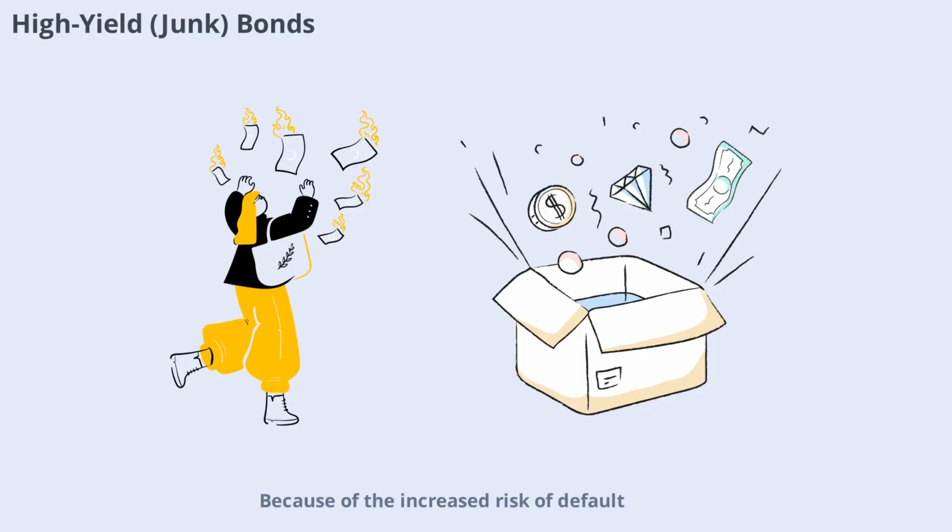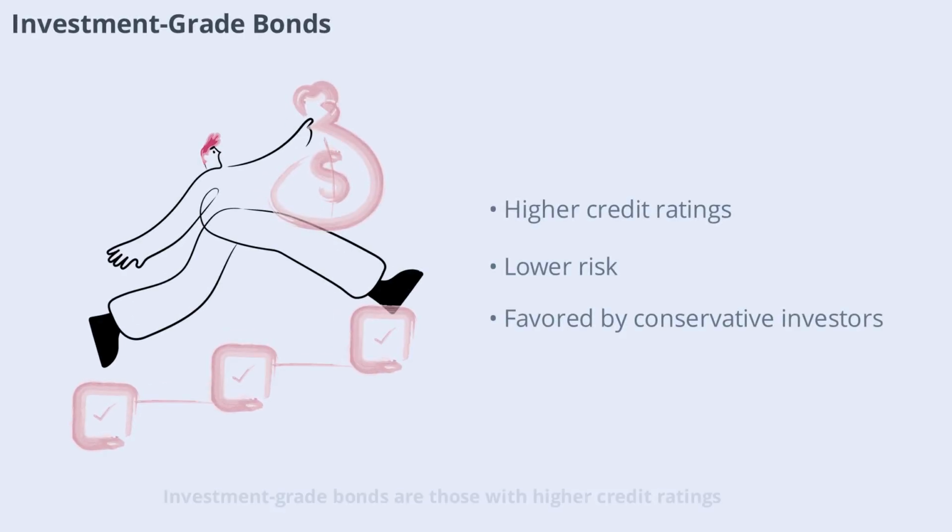High-yield bonds, often called junk bonds, are corporate bonds with lower credit ratings. Because of the increased risk of default, these bonds offer much higher interest rates to attract investors. While they can provide significant returns, they are also more volatile and can lose value quickly if the issuing company faces financial trouble. These bonds are best suited for investors with a higher risk tolerance and a desire for potentially higher return.